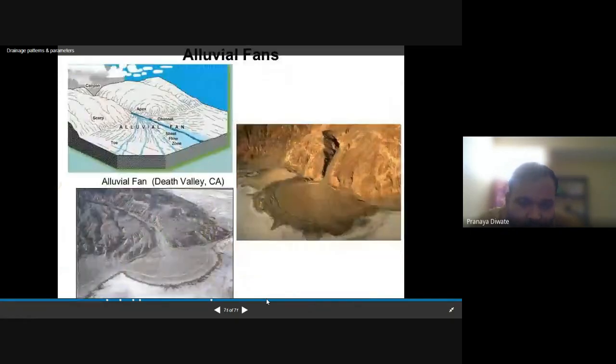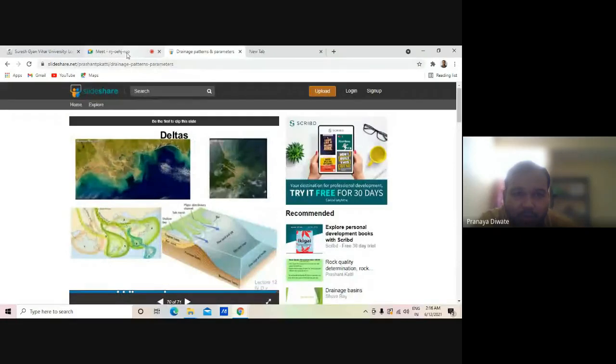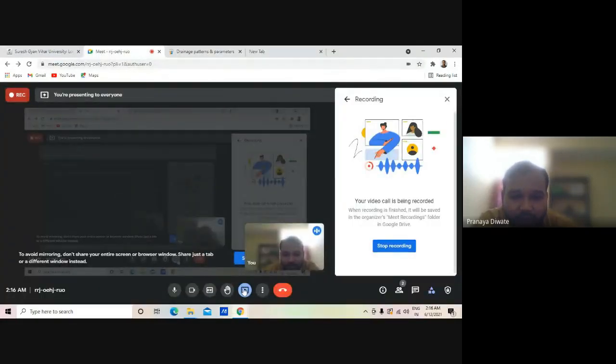So all the study about the drainage pattern has been completed. What is the drainage basin? What are the different kinds of drainage basin we have? Radial, dendritic, and all these. You can get more idea about this after reading the PPTs. If you have any question, you can directly mail me. And this is all about the drainage basin and drainage pattern.